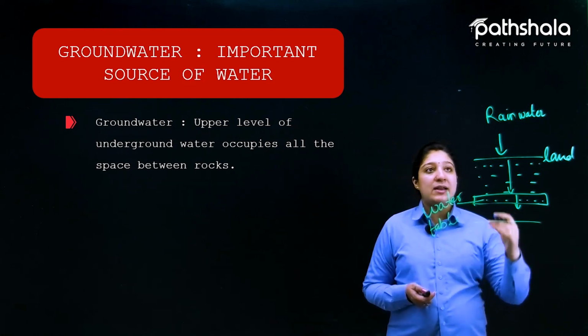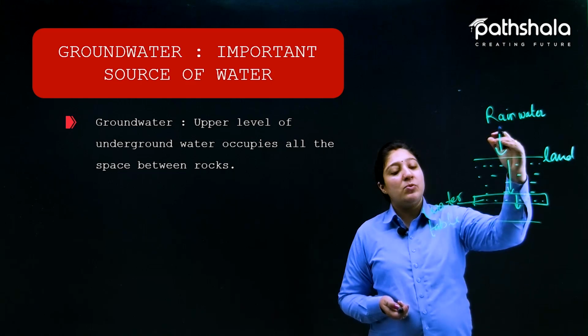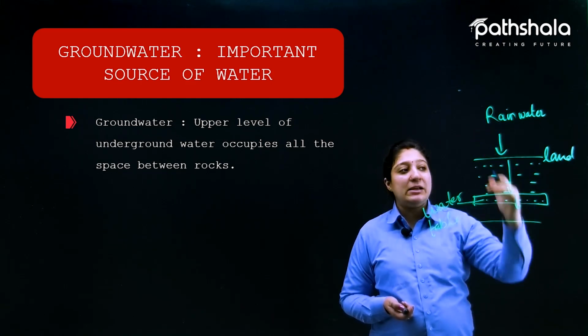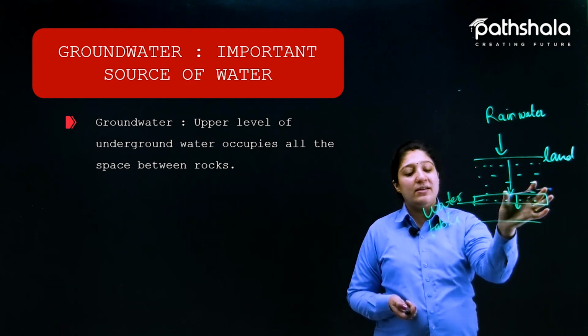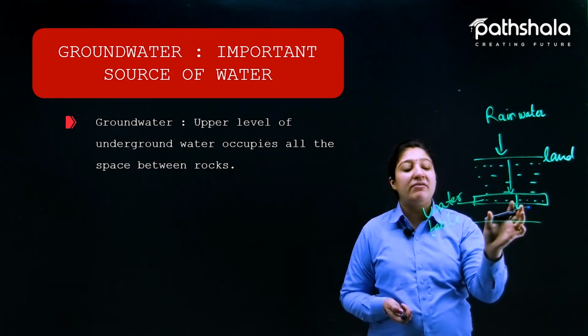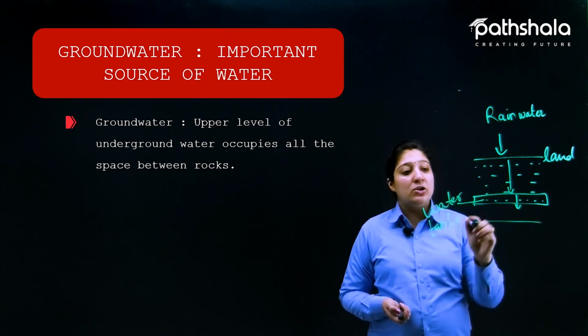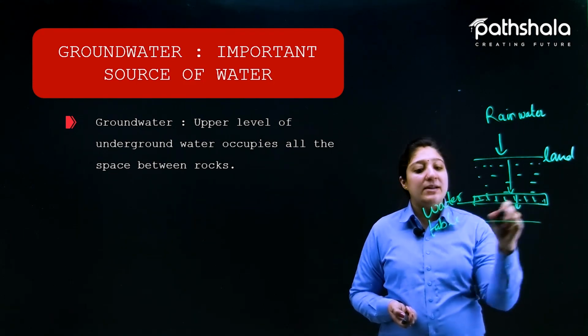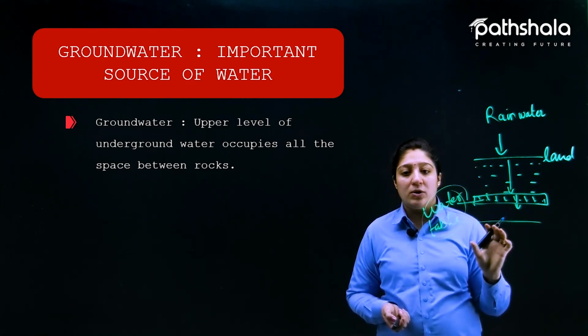So how is it done? That is just by the process of infiltration. That is, when rainwater seeps into the ground, it passes through the sand, or we can say the land, and reaches the area where no more filtration can be done by the land. So this upper layer is our water table, and this is the main source of groundwater, right?